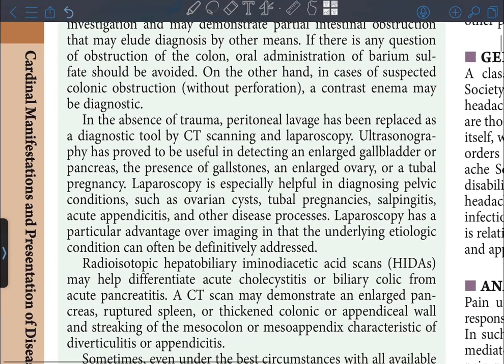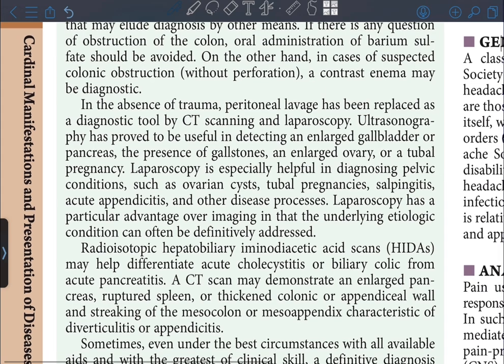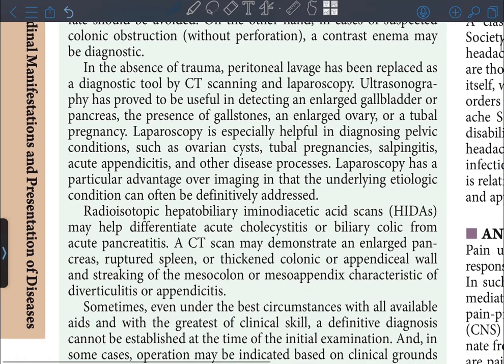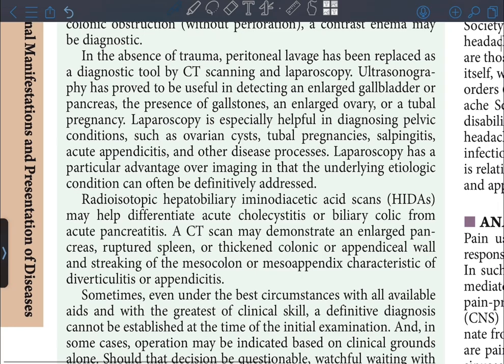In the absence of trauma, peritoneal lavage has been replaced as a diagnostic tool by CT scanning and laparoscopy. Ultrasonography has proved to be useful in detecting an enlarged gallbladder or pancreas, the presence of gallstones, an enlarged ovary, or a tubal pregnancy. Laparoscopy is especially helpful in diagnosing pelvic conditions such as ovarian cysts, tubal pregnancies, salpingitis, acute appendicitis, and other disease processes. Laparoscopy has a particular advantage over imaging in that the underlying etiology can often be definitively addressed.